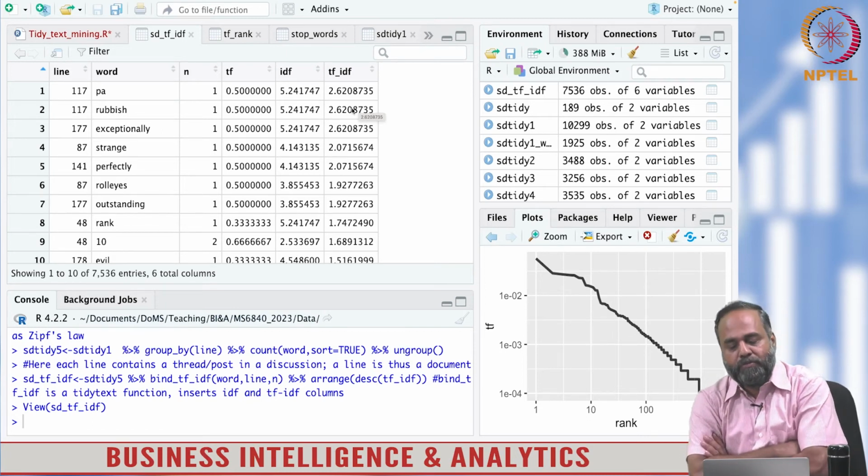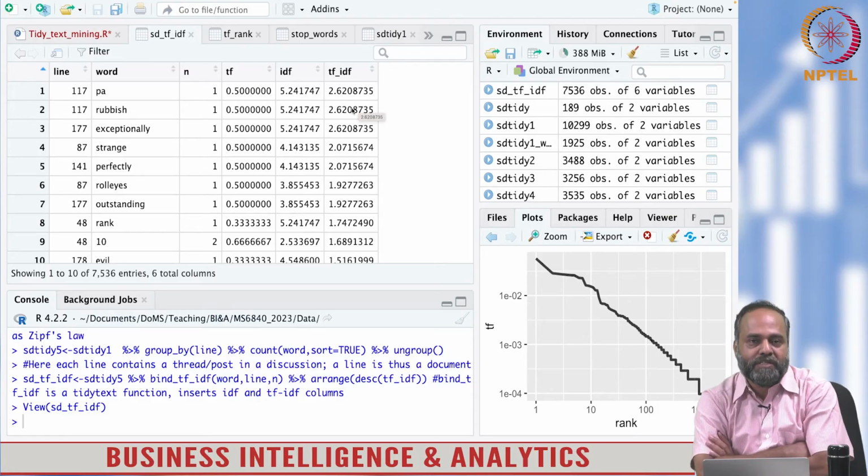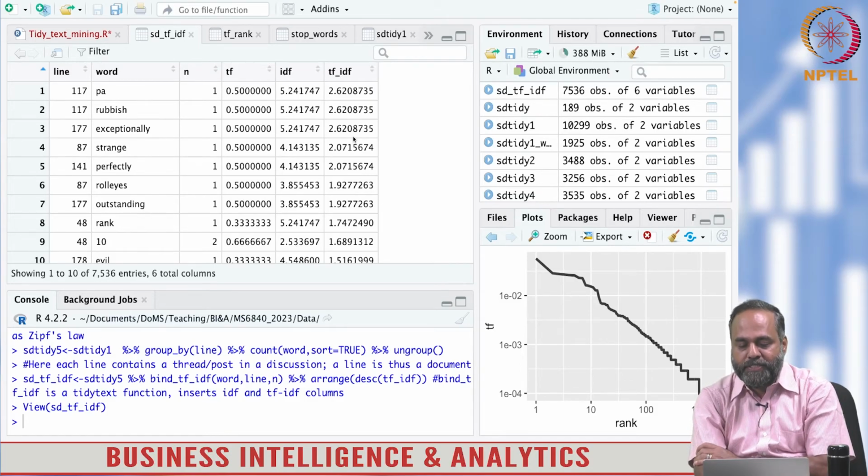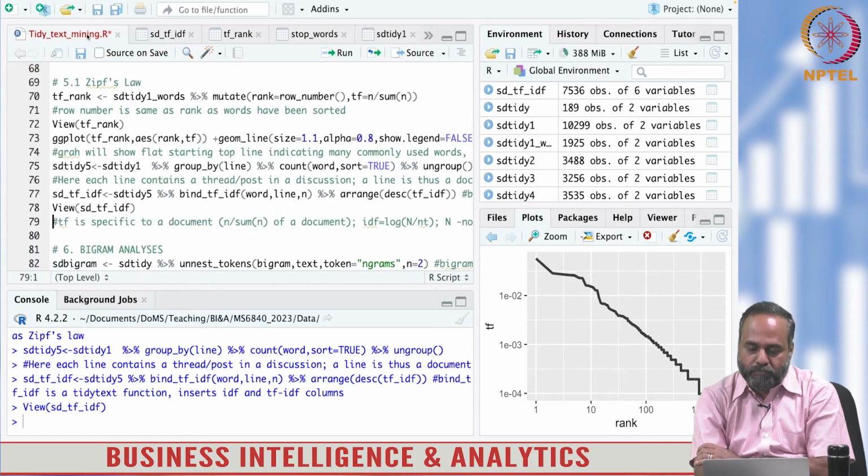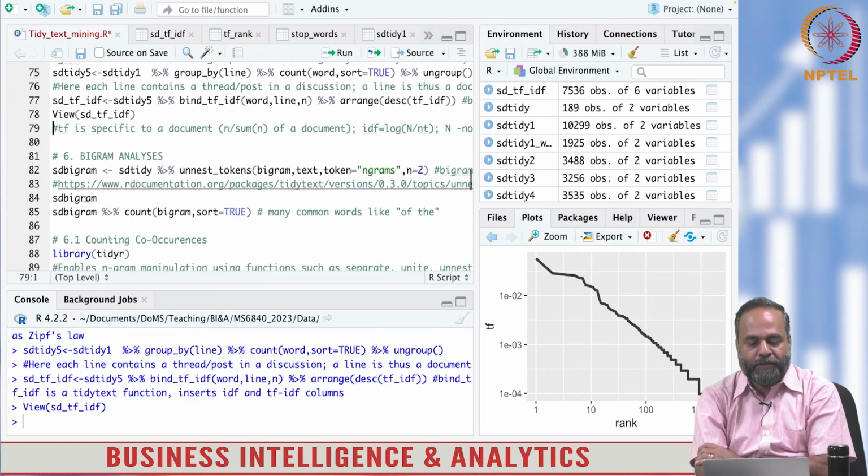So if you have to have a relative sense of which is the most unique and important word and where it is occurring, you go to document 117, and these three words have been spotted as having the highest TF-IDF. Rubbish, exceptionally, then strange, perfectly. These are unique and at the same time very important words. It is hard to interpret why it is so in this discussion, so I leave it there.